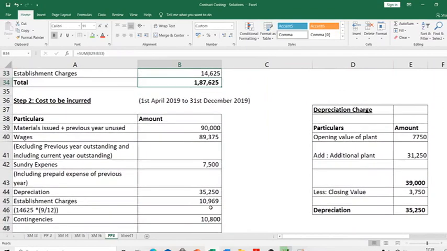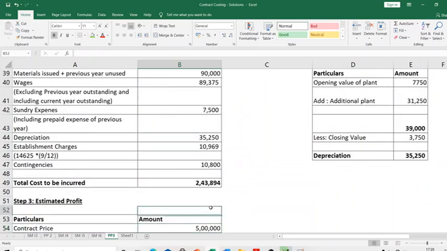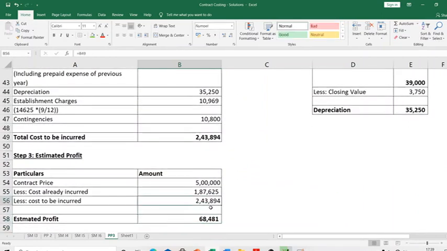So you know cost already incurred. You know cost to be incurred. So add cost already incurred and cost to be incurred. It will give you total cost. Subtract that from contract price. You will get estimated profit. So take the contract price, subtract cost already incurred, subtract cost to be incurred. You will get estimated profit. Okay, it's as simple as that.